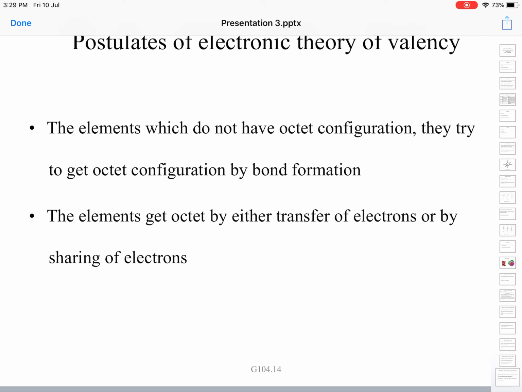Electronic theory of valency seeks to rationalize the formation of chemical bonding. It tries to explain the motive behind chemical bond formation in terms of valence electrons.